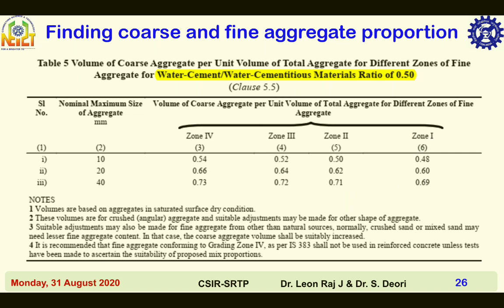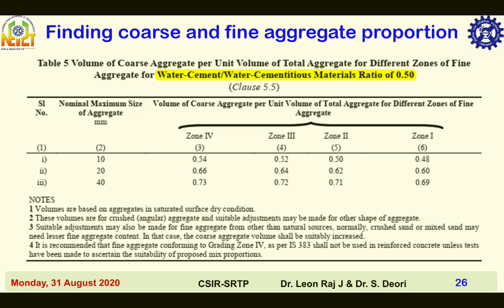Fine aggregate in most of the illustrative examples in upcoming lectures is zone 2, and the maximum nominal size of aggregate is 20 mm. Then for water cement ratio of 0.5, the Ca by Ta value is 62%.